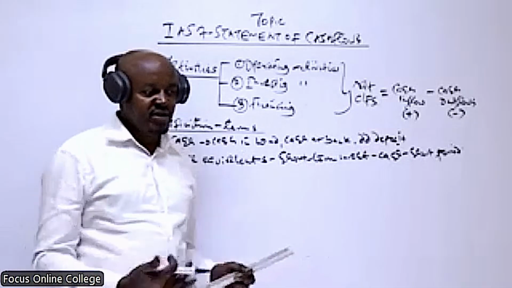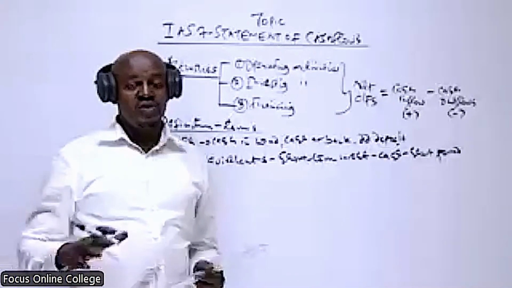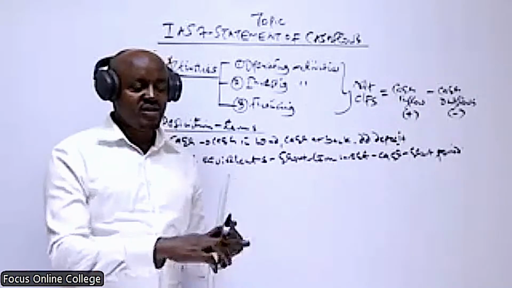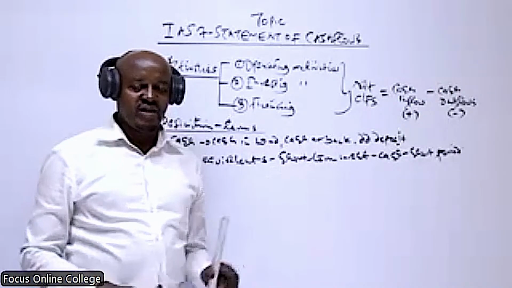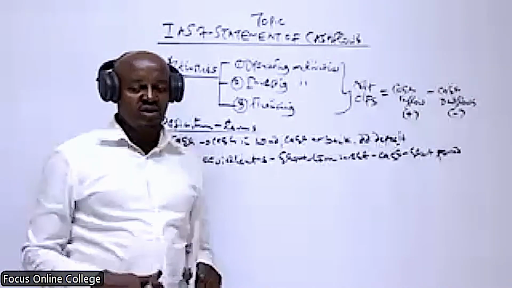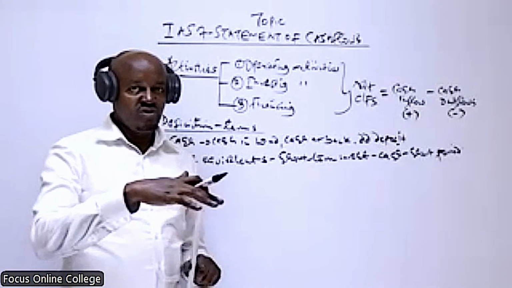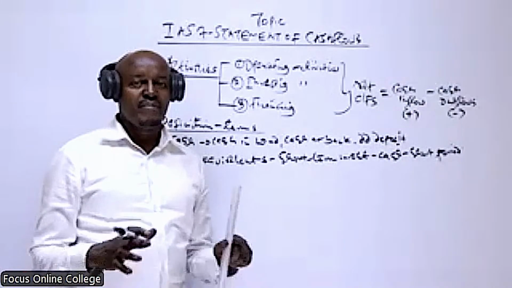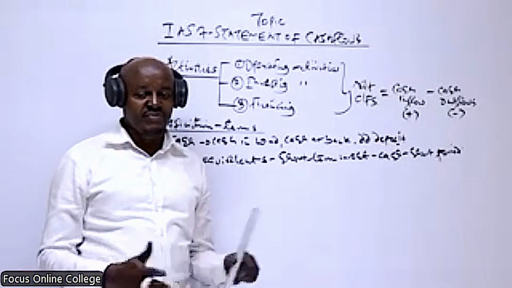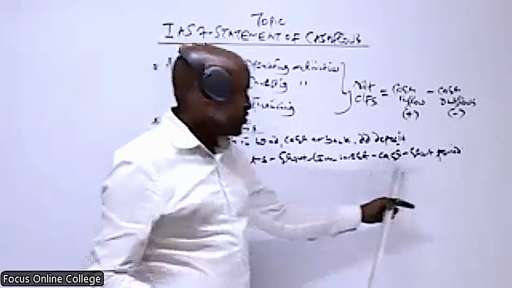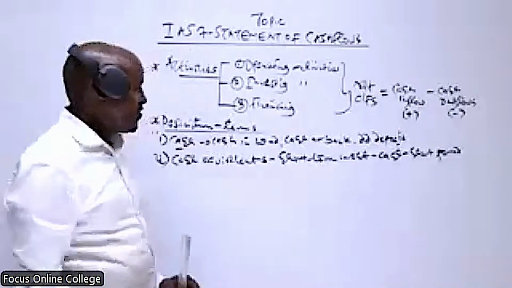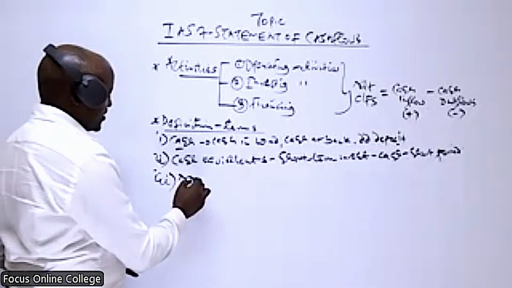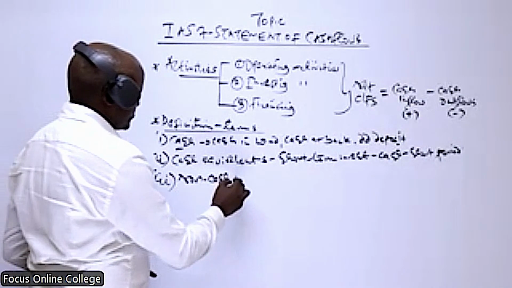Because if you need money by the end of the week, you just inform your stockbroker to sell those shares, and by Thursday or Friday you should have money in your account. Therefore, the shares you own which are trading in the securities exchange market are not cash, but a cash equivalent. It's a short-term investment which can be converted into a known amount of cash within a short period of time. The other term we need to define here is non-cash items.